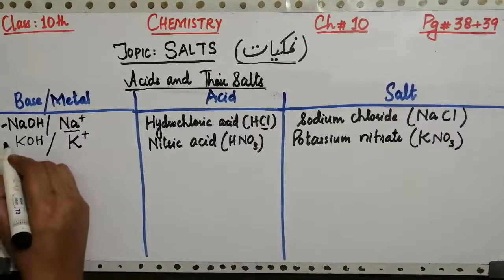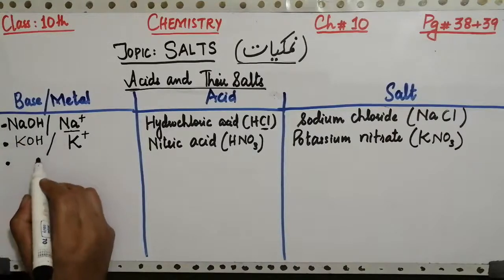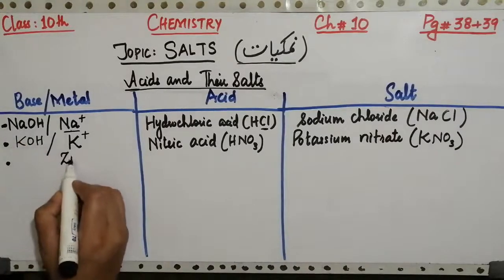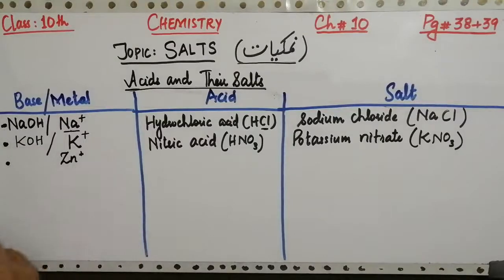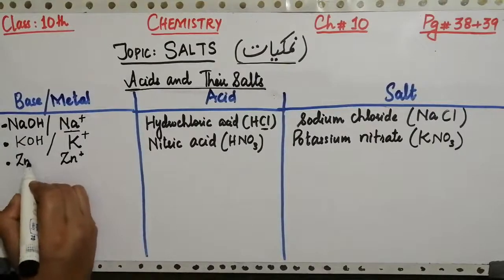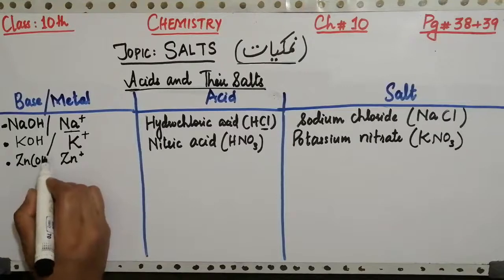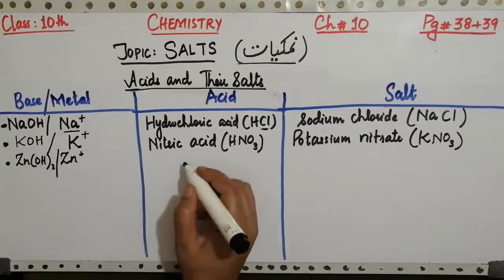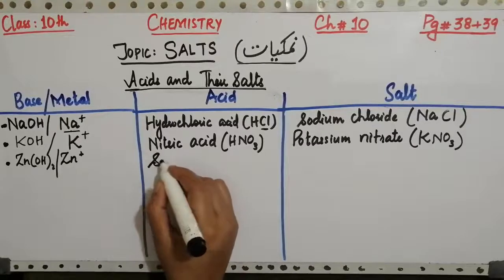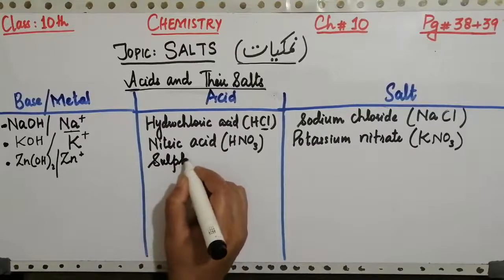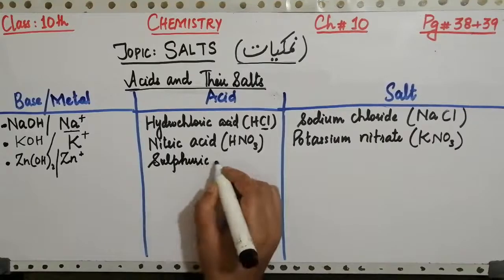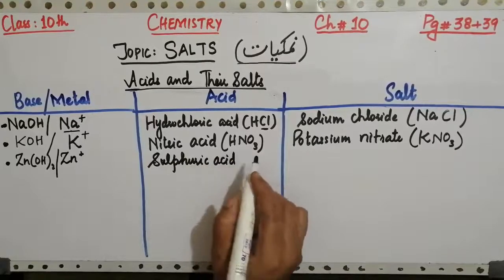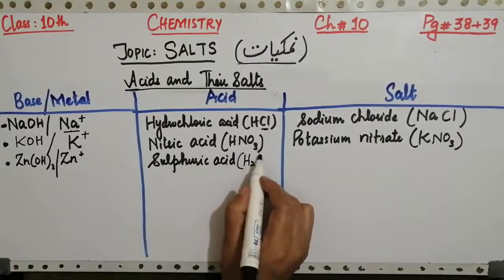Third example we have is related to zinc, which is also a cation. So for this purpose we can take a base, zinc hydroxide. So the acid in this case will be sulfuric acid, or you can take any other acid as well. So formula of sulfuric acid is H2SO4.